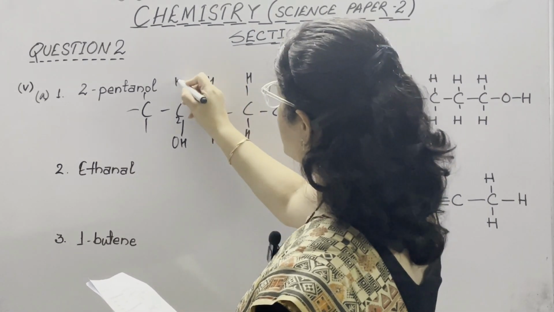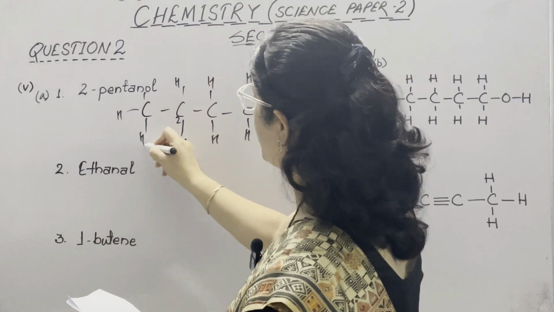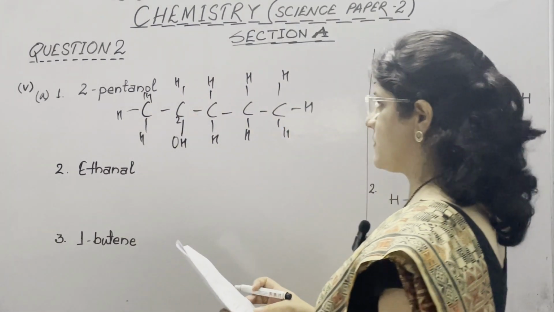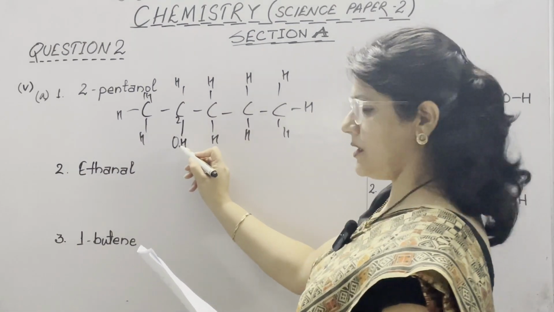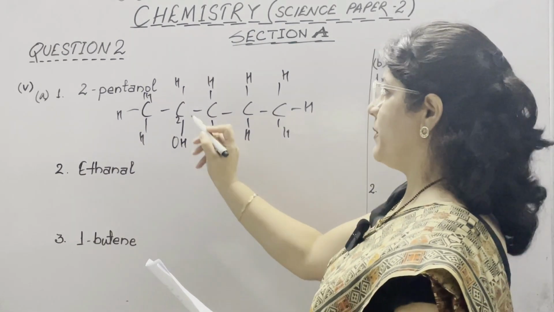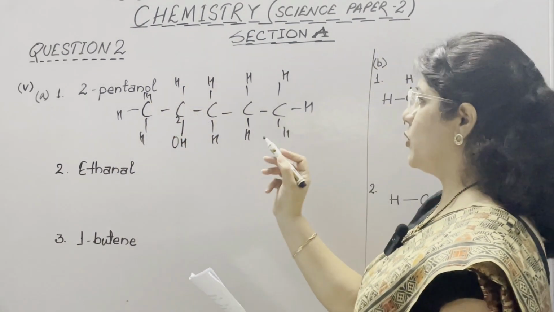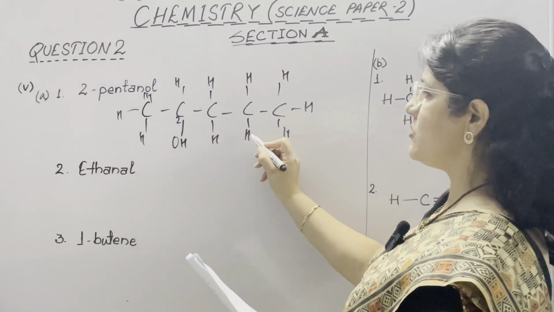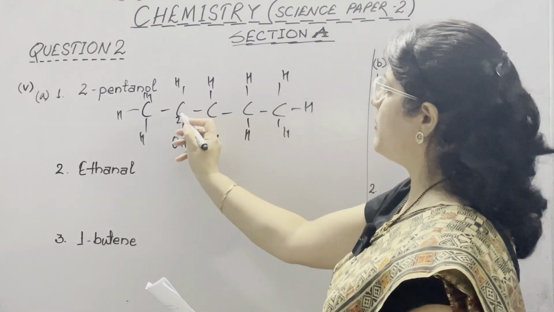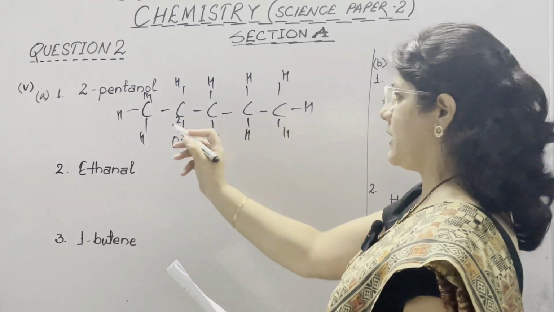While numbering, just check that each carbon atom should be surrounded by 4 bonds. And on the second position, this is the OH group. It represents ol, the alcohol group. We can also attach this here, because then we need to start numbering from this side.